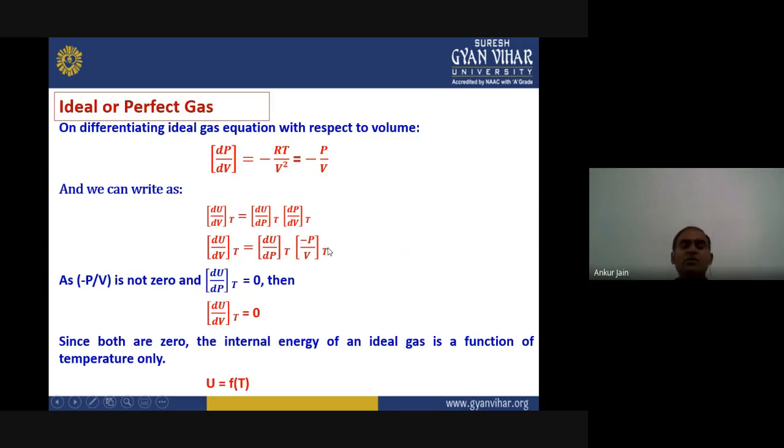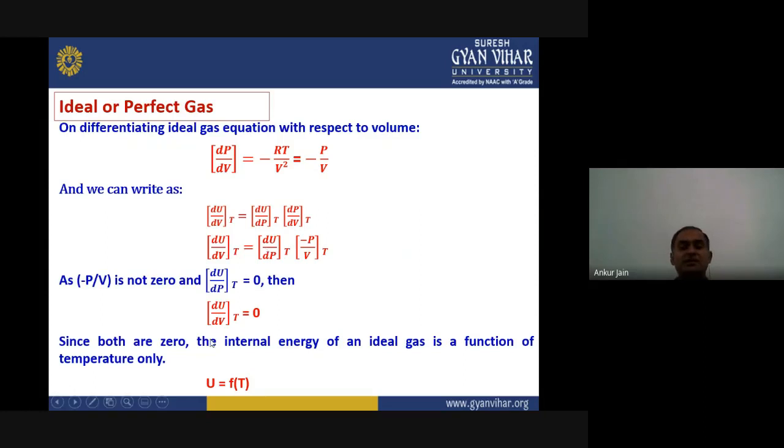Now we know, because the pressure and volume are finite numbers, this term cannot be 0, right? Now as we know, du upon dp at constant temperature is already 0. That means this is 0 and this is some finite quantity. That means du upon dv at constant temperature will also be 0 because of this term being 0.